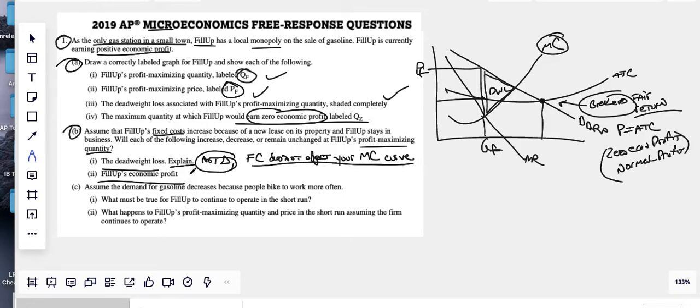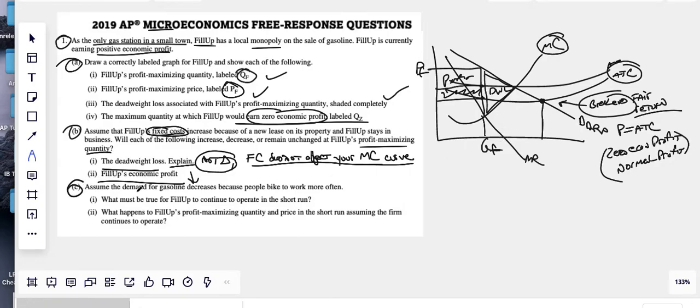Their profit, though, would decrease, because an increase in fixed cost would increase your average total cost. So average total cost would shift up, right? And then they would be making less profits. We could see that, right? That they've lost that amount of profits that they were having.